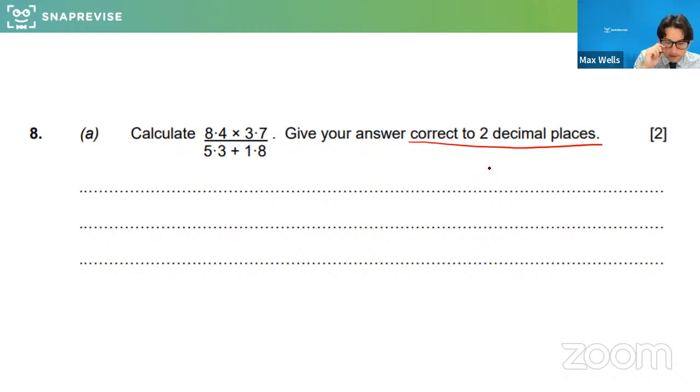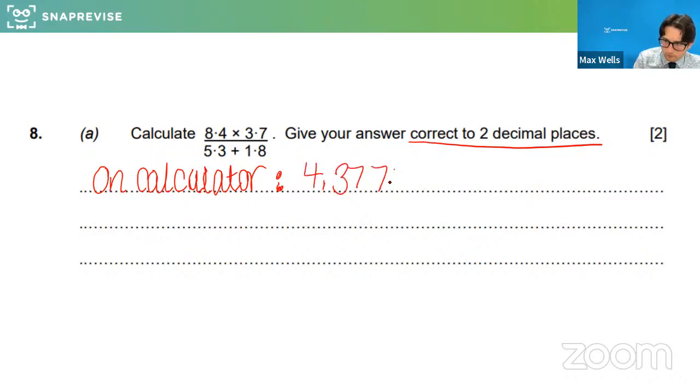So if anyone wants to type in the chat what they got when they type this into the calculator. So rounding could be a calculator paper skill. And what we would get if we type this in, I believe, is going to be 4. Okay, just check you agree with that.